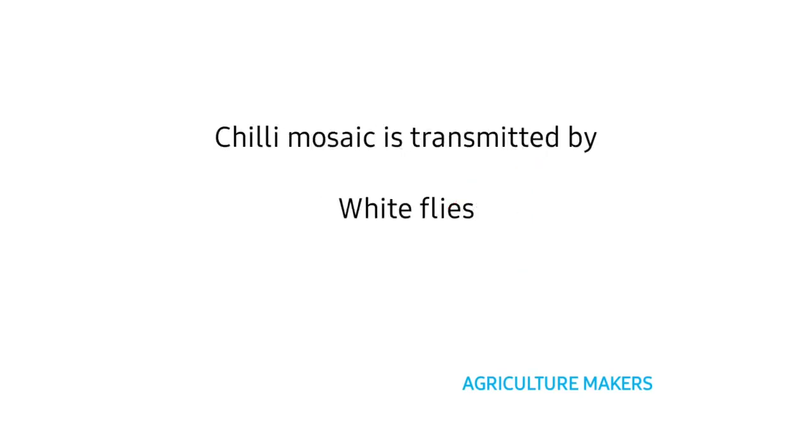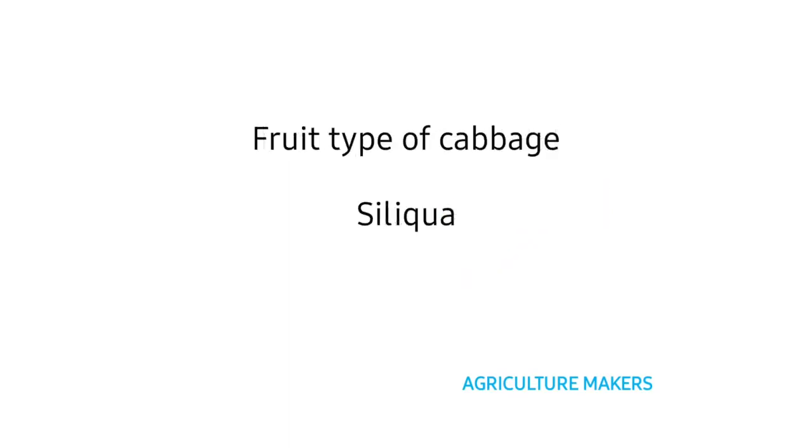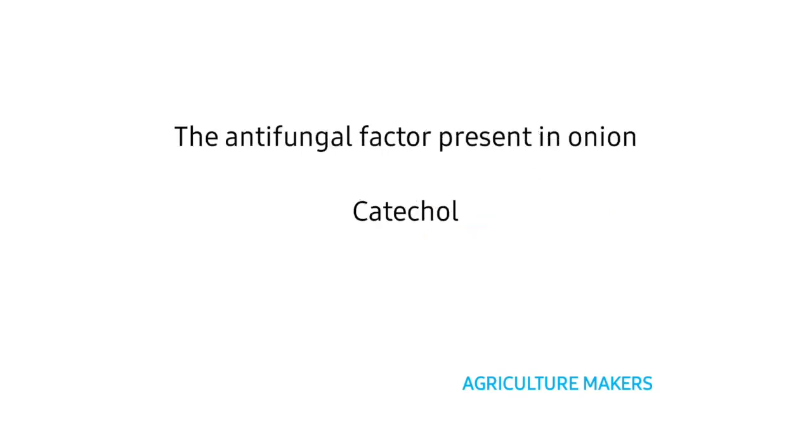Chili mosaic is transmitted by white flies, that is Bemisia tabaci, like yellow vein mosaic virus in bhendi. The fruit type of cabbage is siliqua. The antifungal factor present in onion is catechol, whereas the antibacterial factor present in garlic is allicin.